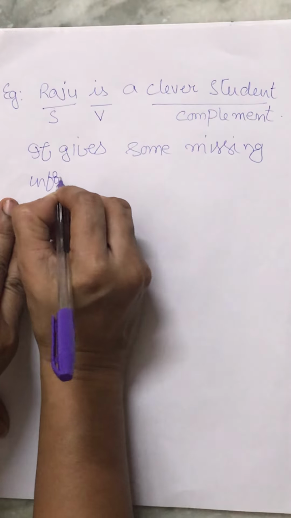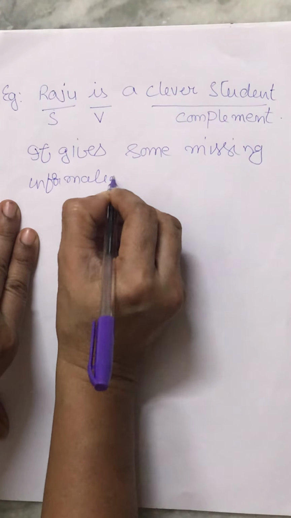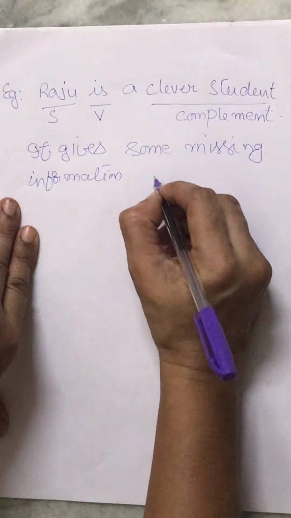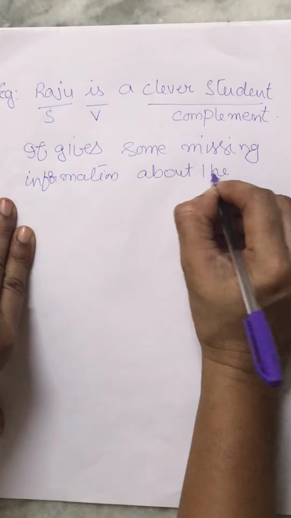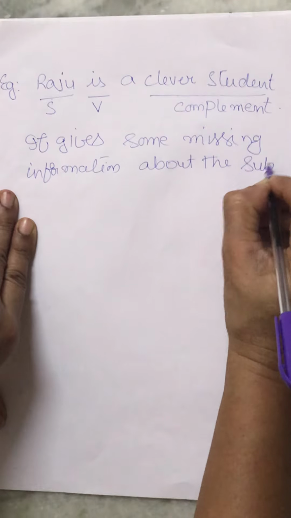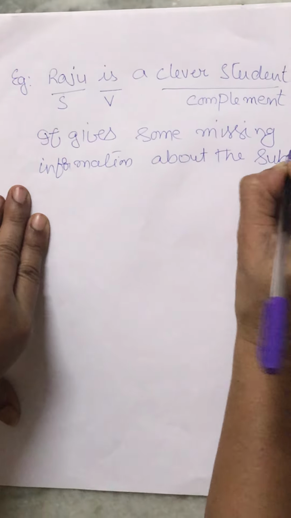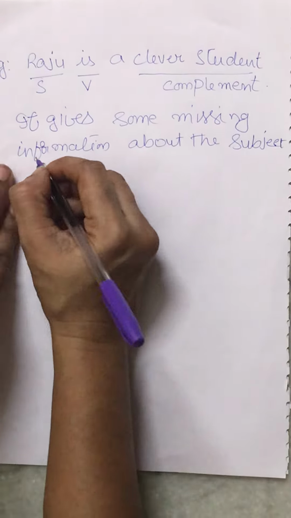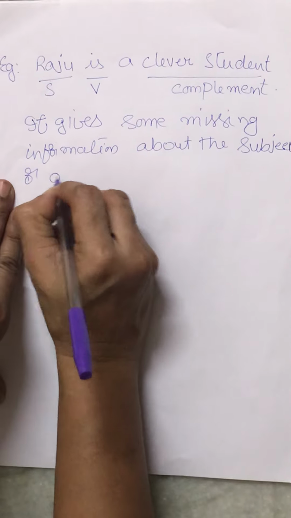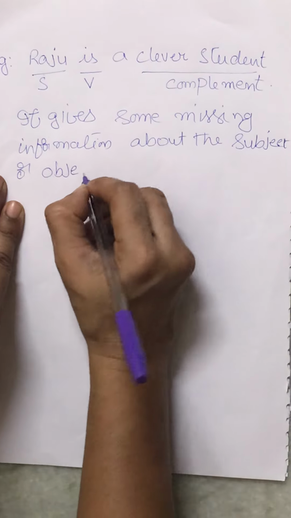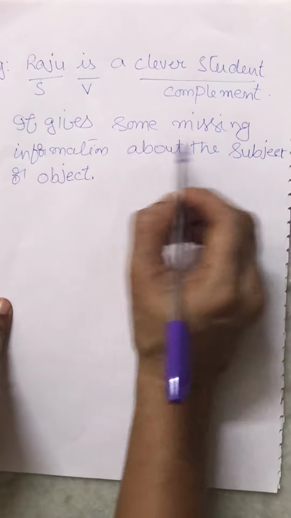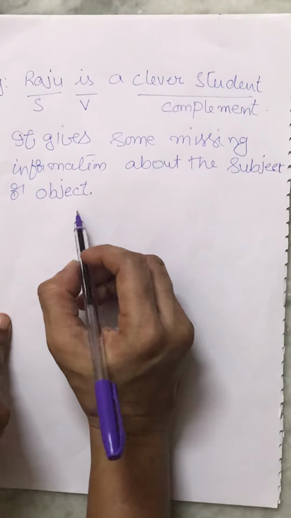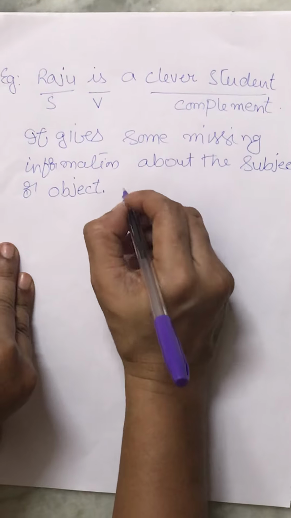It gives some missing information about the subject or object.